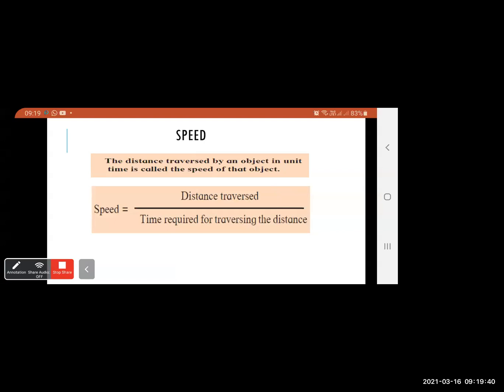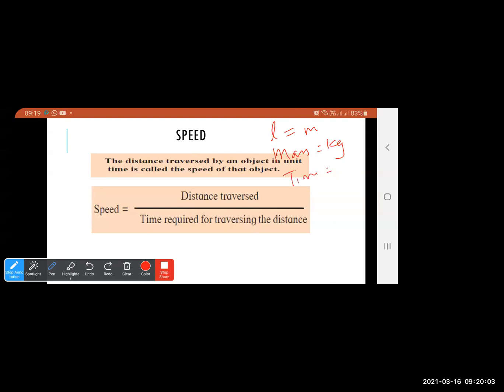Now what is the unit that we are going to use? Now see, for measuring length, we use the unit meter. For measuring mass, we use the unit kg. And for time we use second or hour. Similarly, for mass we can use kg or gram. For calculating length we use the unit meter or centimeter.